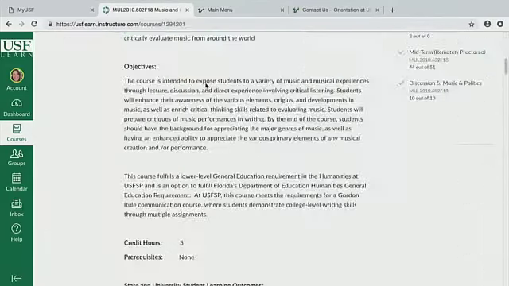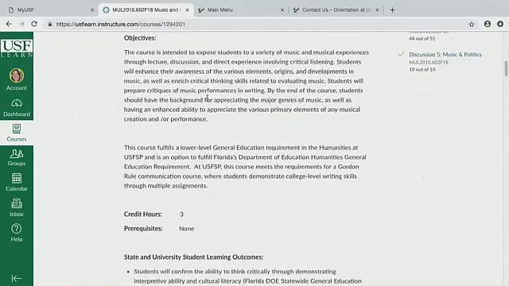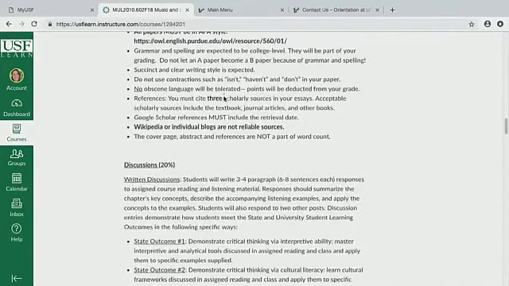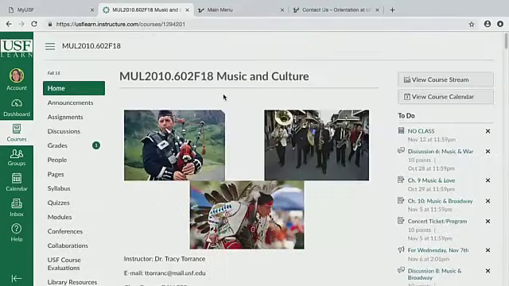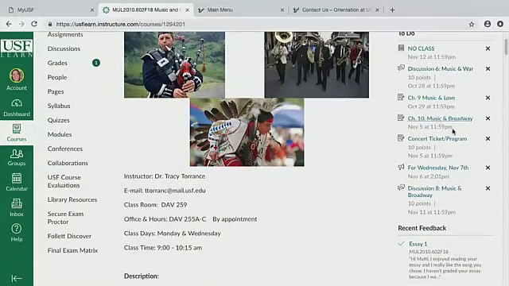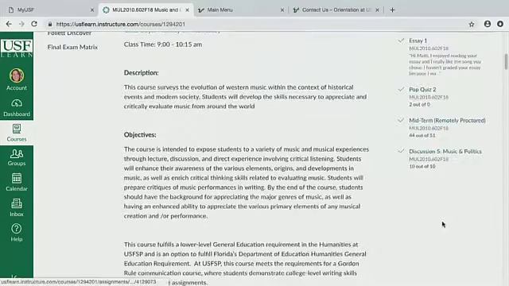So home, sometimes your professor will put their syllabus on the home, and you can see that, and so you don't have to download any documents. You can just see that here, but sometimes you will have to go through a syllabus tab or go through pages or files if your teacher has that. On the side as well, it has the to-dos. As you can see, I don't have a lot going on, but I do have some things that I need to do. But you can see that on there and also see the recent feedback as well.